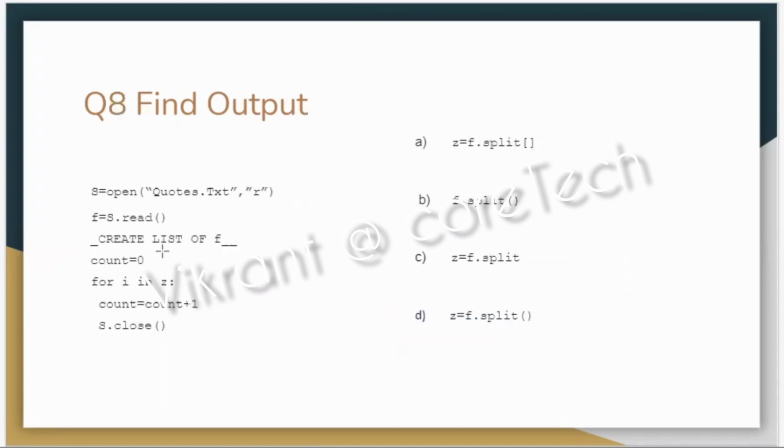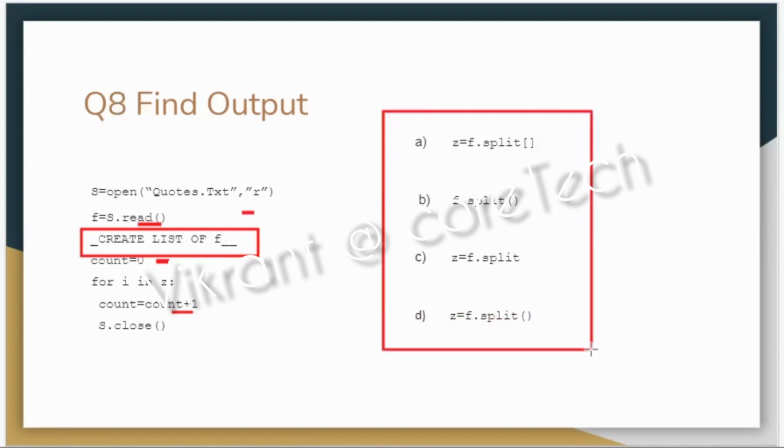Next question. The file has been read, the entire file. Count variable is done, counting of the characters. Now what the read is doing, we have to fit the appropriate statement at this place to create the content in the form of a list. As we know that we have a function called split, but the split is being used in all the places.